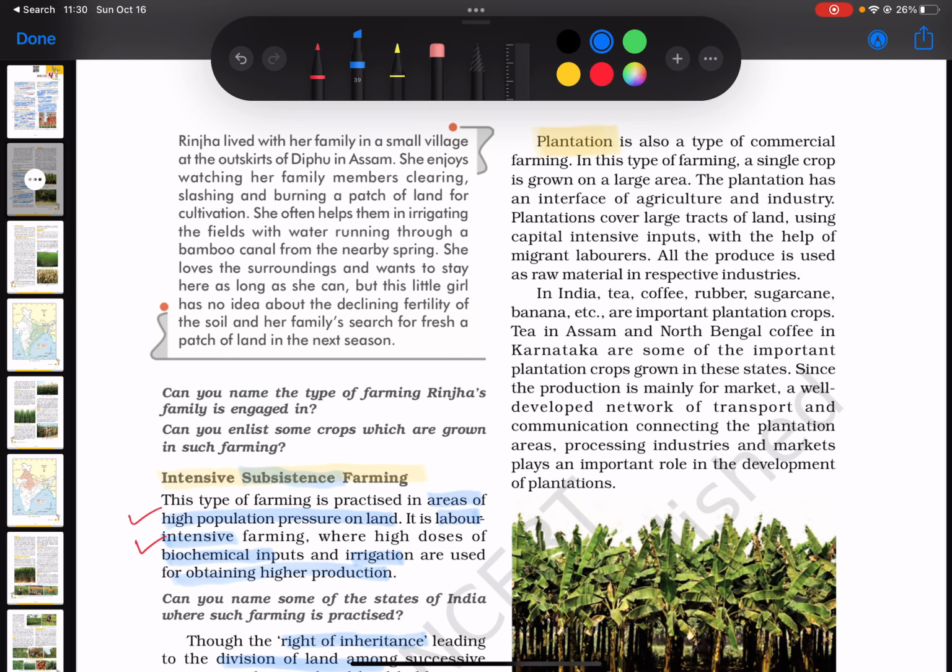Now let's look at this new concept of plantation. So plantation is a type of commercial farming. In this type of farming, it's a single crop that is grown on a very large area. The plantation has an interface of agriculture and industry. Plantations cover large tracts of land using capital intensive inputs with the help of migrant laborers, and all the produce is used as raw material in respective industries. So the main thing is it's a single crop, large area, migrant labor, and there is a tie with agriculture and industry where all of the produce is used as raw material in different industries.